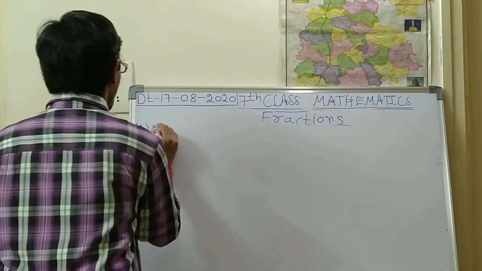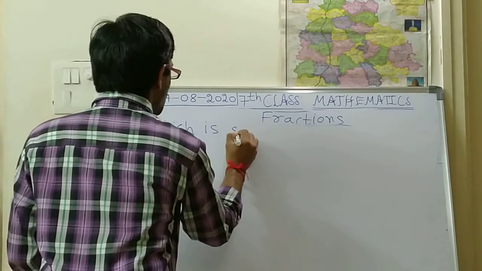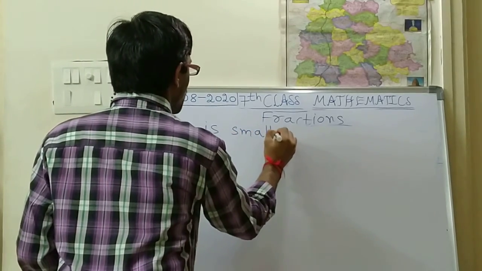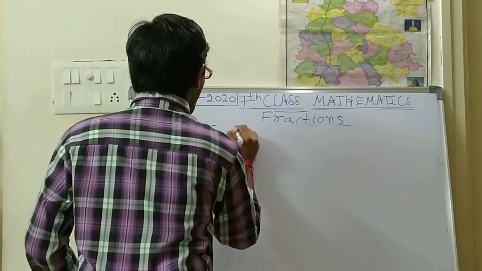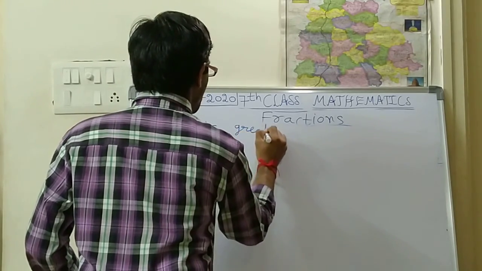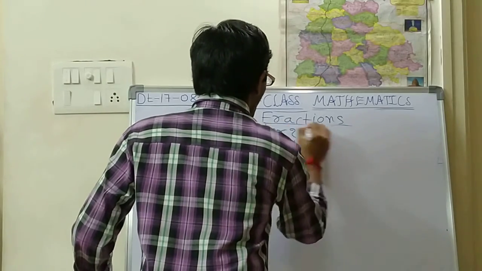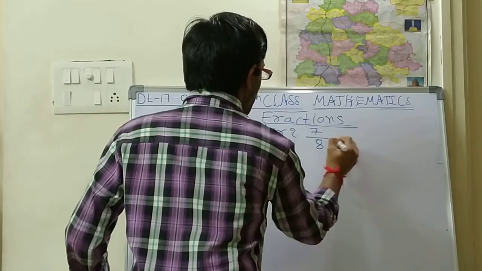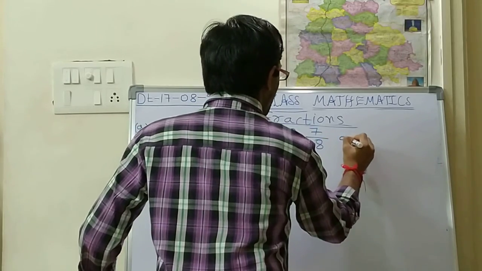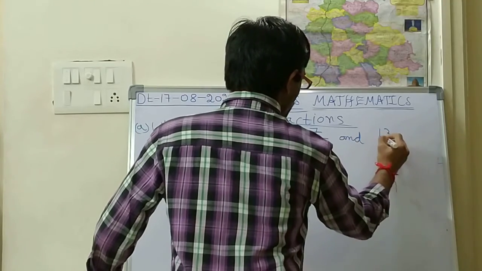First problem A. Which is greater? Which is greater? I am giving 7 by 8 and 9 by 13.